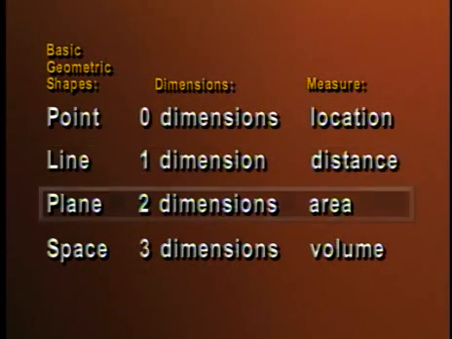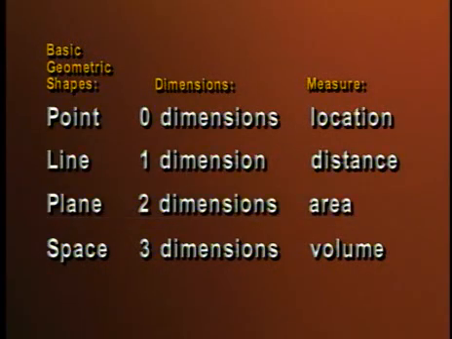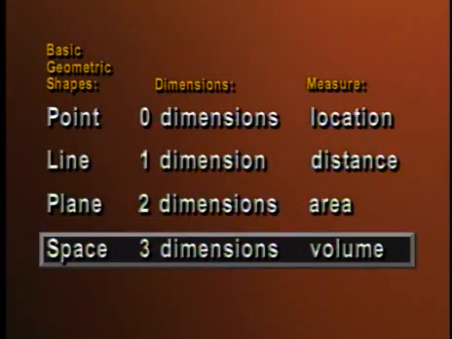Okay, then we have 2 dimensions. 2 dimensions is the plane, and basically that's a surface. And it has length and width, and we measure the area, and we will talk about area towards the end of this lesson. And finally, we have 3 dimensions, and that's space. And of course, we live in a 3-dimensional world, okay? And each of us as human beings are 3-dimensional figures. We have height, we have width, and we have depth. And that's volume. And we'll talk about volume at the very end of this lesson.